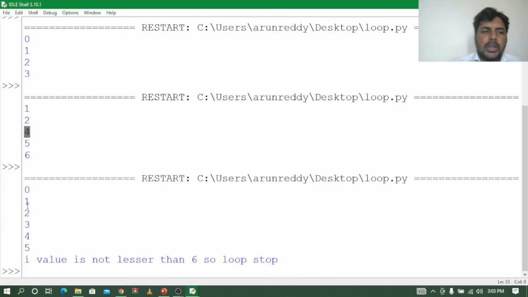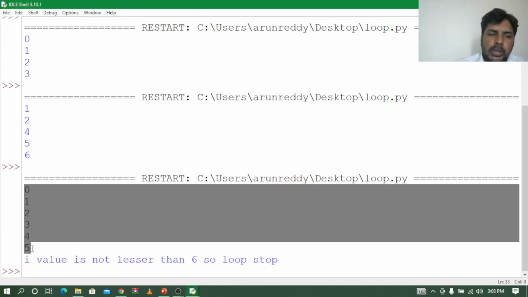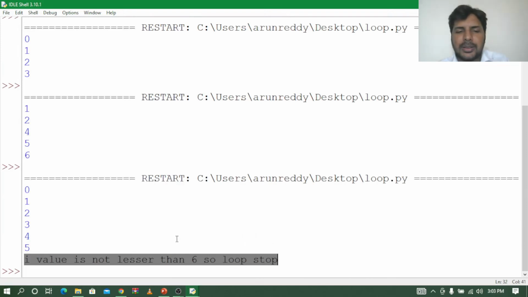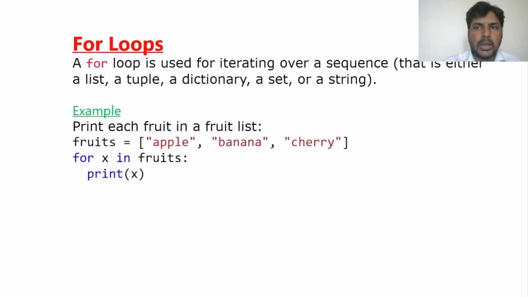You can see here 0 1 2 3 4 5. After 5, what happens? The i value is not lesser than 6, so the loop stopped. So like this we can give a statement. Nice, right? So let us move back to our topic. Now let us see what is a for loop.